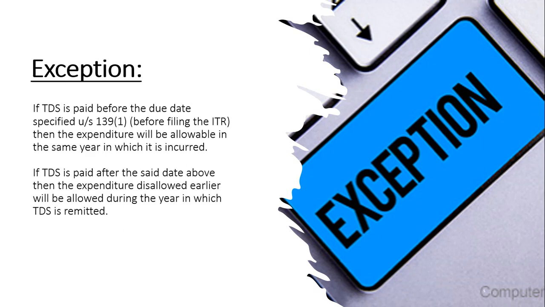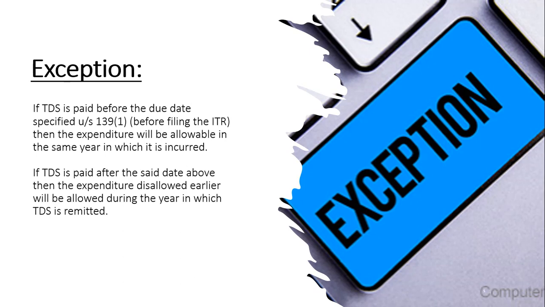For example, let us say for financial year 17-18, we did not deduct the TDS and we remitted the TDS along with the interest to the government account in financial year 18-19. That is after the due date specified under 139(1). So you will get the allowance of the disallowed expenditure in FY 19-20. Here you should understand it covers both concepts, TDS deducted but not paid and TDS not at all deducted. Both scenarios are covered here.